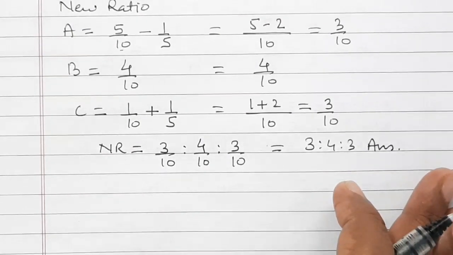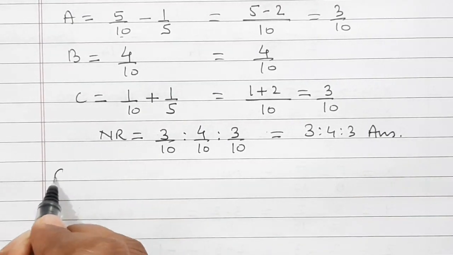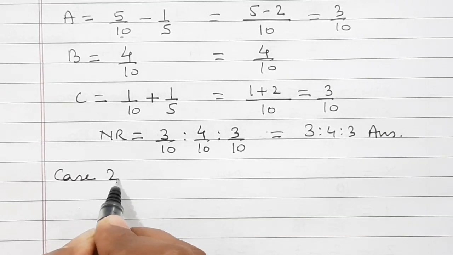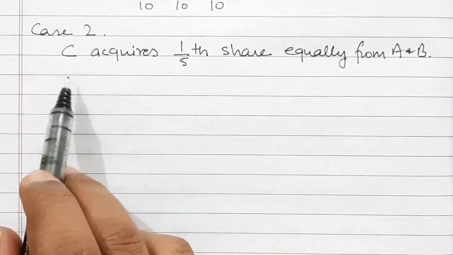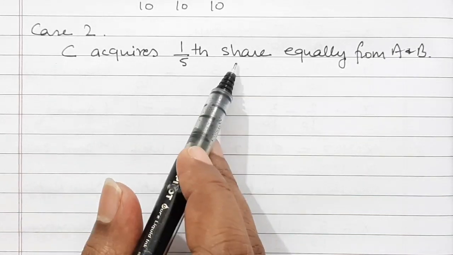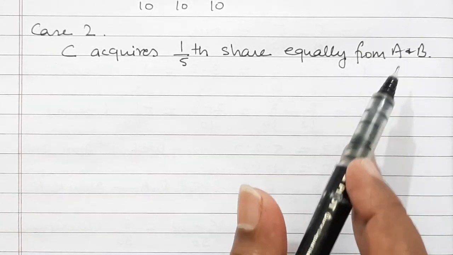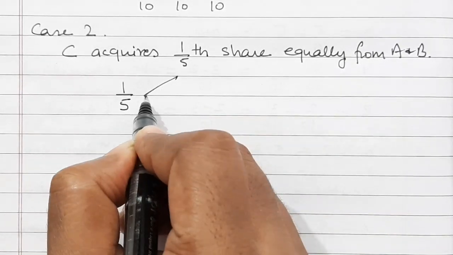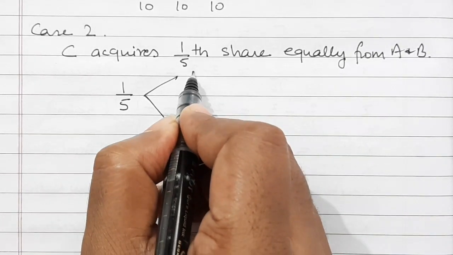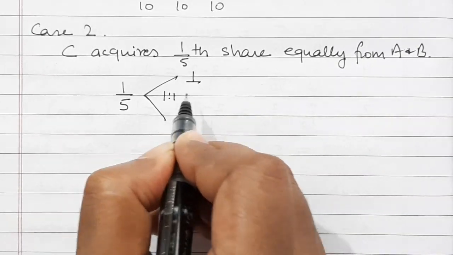Now let us see case 2. Now in case 2, C acquires 1/5 share equally from A and B. Means the portion 1/5 is divided into 2. So equally means 1:1.